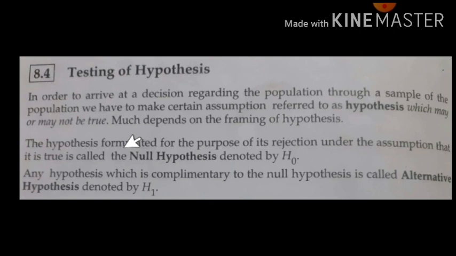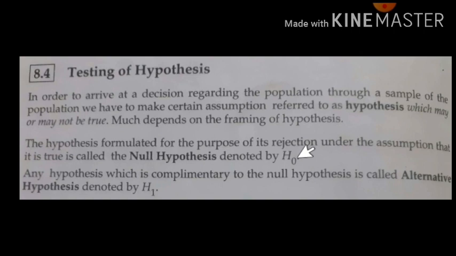So I have an assumption, the hypothesis I have made may be wrong, so I need to reject it. Selecting such a hypothesis is called the null hypothesis, and we denote it as H suffix 0, H naught.